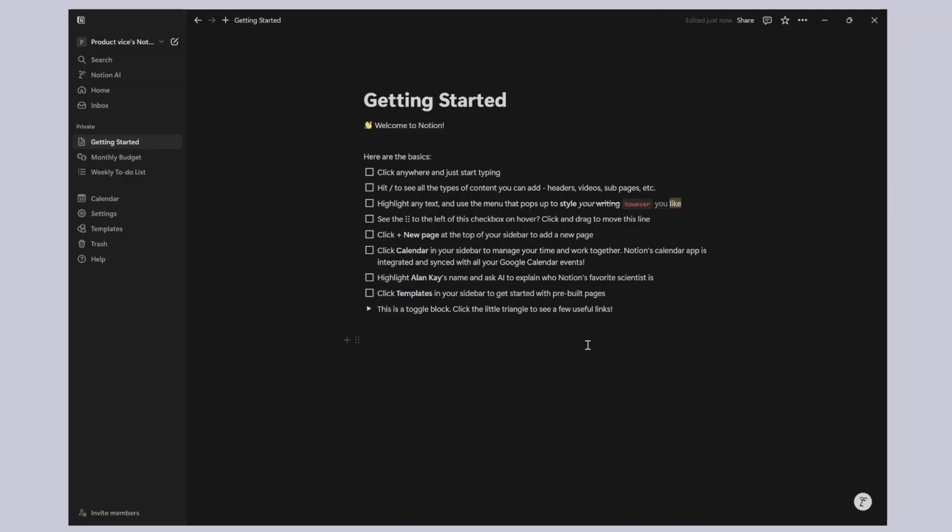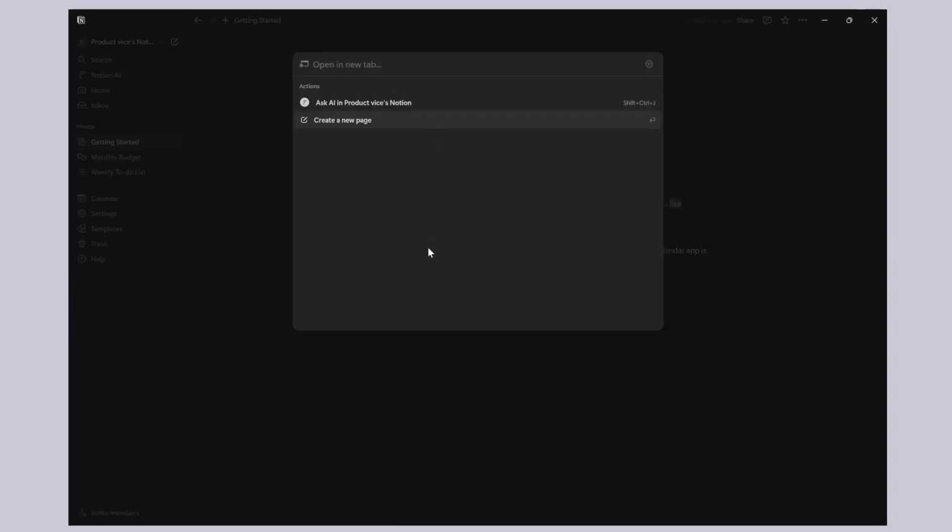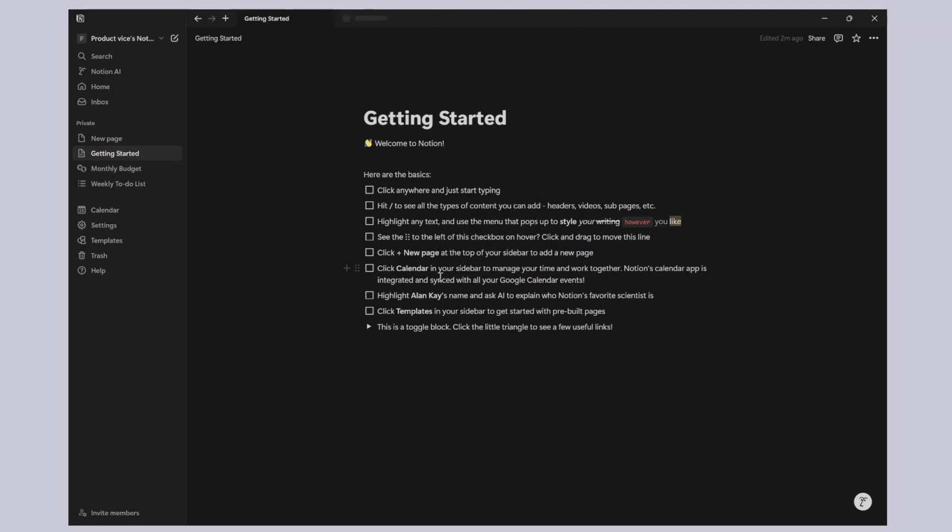One other thing to look at is this top navigation up here, which is basically a tab system where you can hit plus and you can pretty much create another page here. For instance, if I hit create a new page, it just creates a new tab with a new page right on this left-hand navigation here. And then you have some other features here like share, you have comments, you have star, and you have some other options. Now, I'm not going to go deep into all of these smaller features that you will learn eventually over time, right?